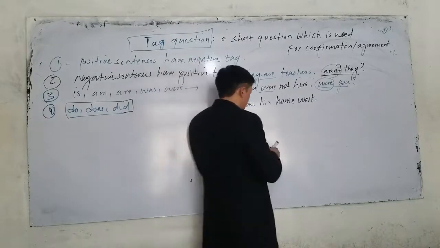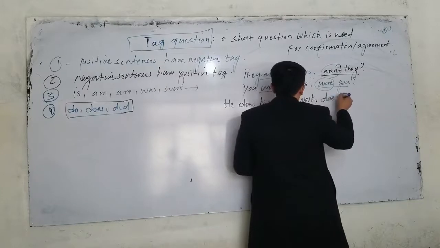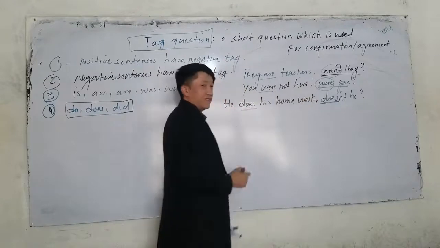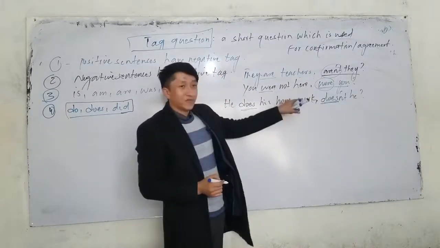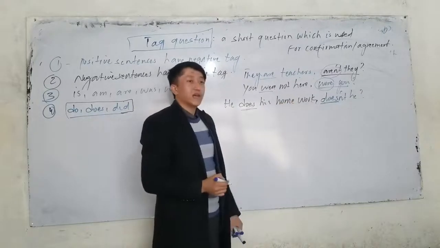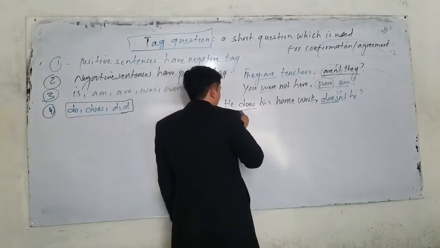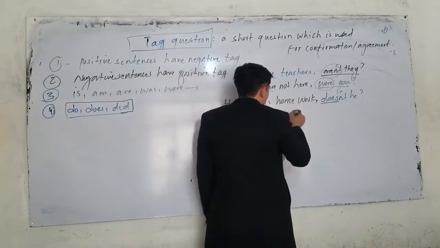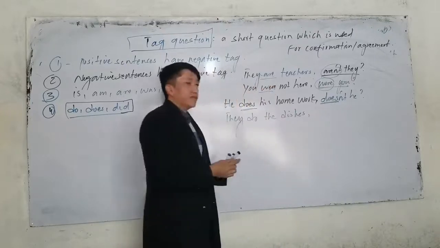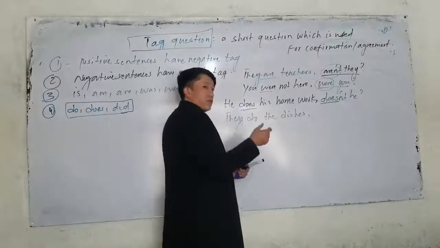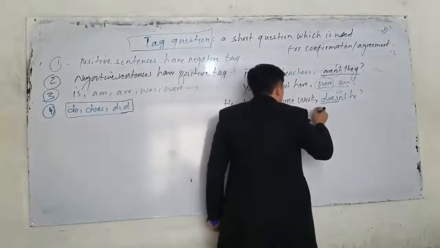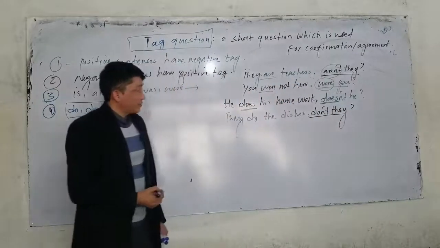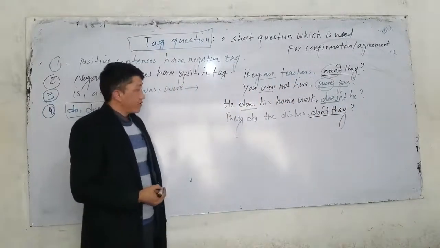For example, he does his homework. What is the tag question? We have to say, doesn't he? So now this does is not this does. That does is what? An auxiliary verb. But this does is a main verb. If I say another one, they do, for example, the dishes. What is the tag question for this one? They do the dishes. Don't they? They do the dishes, we have to say what? Don't they? Now, if they are used as ordinary verbs.